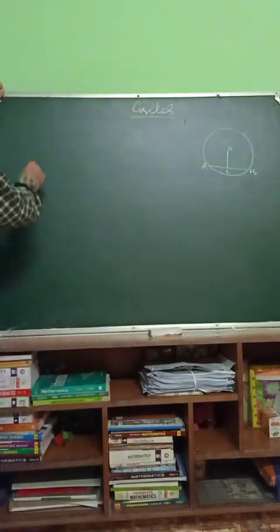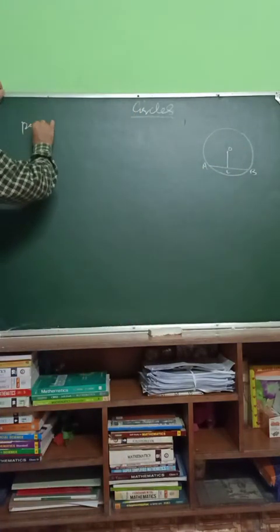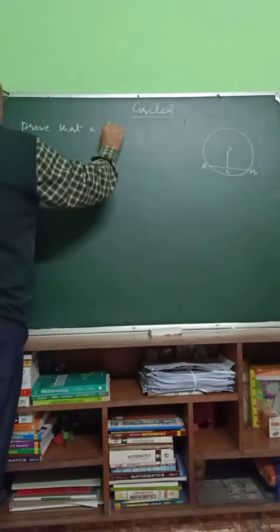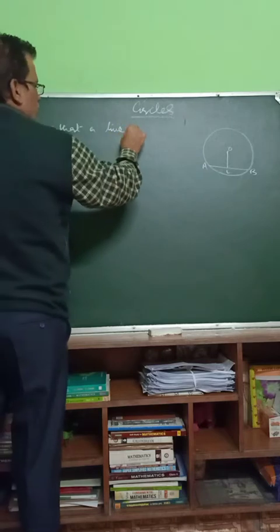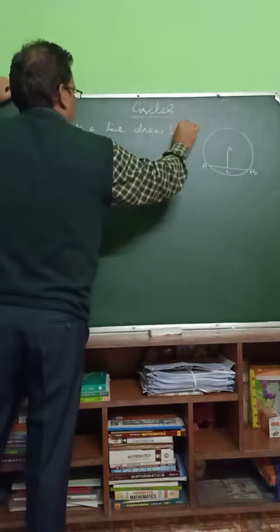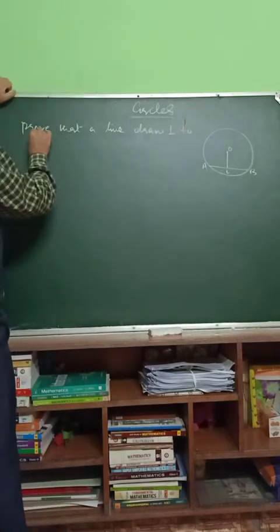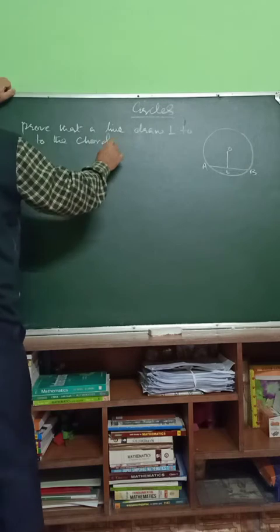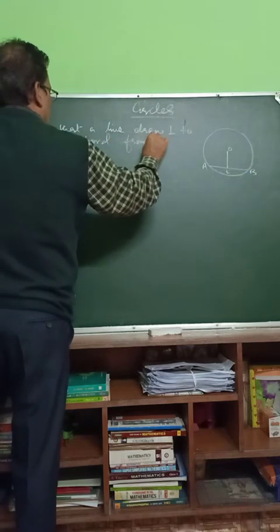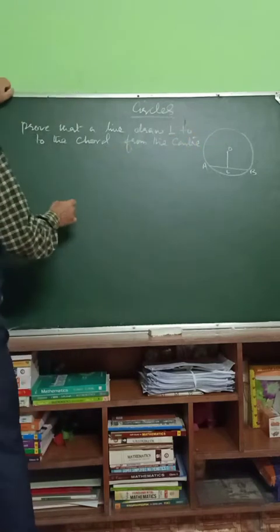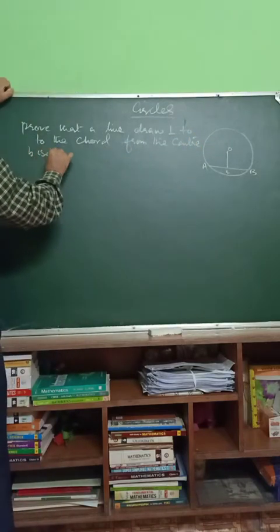The first theorem: prove that a line drawn perpendicular to the chord from the center bisects the chord.